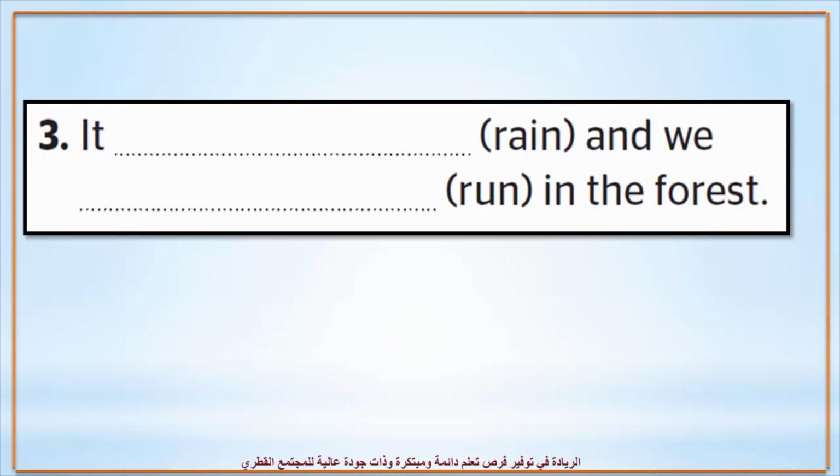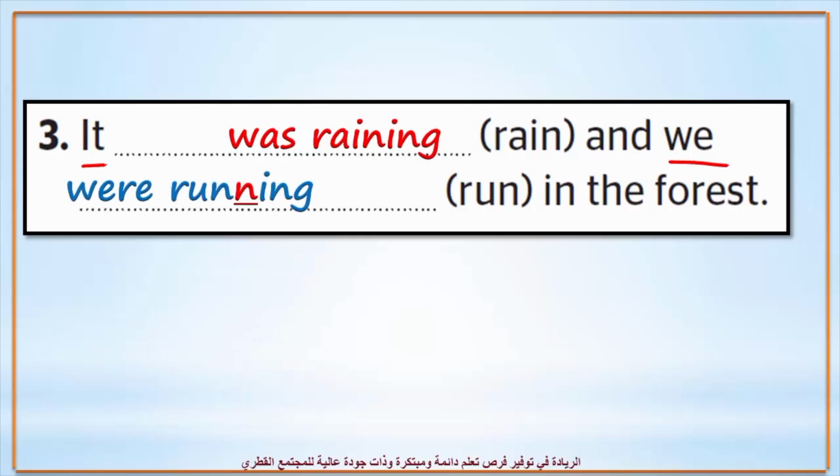Three, read and think. What kind of subject do we have here? We have it and we have we. It takes what? Yes, very good. It was raining. But we takes what? Yes, excellent. We're running. And here we have a note for you. Notes at the end. We have double n here. Why? This is a one-syllable word ending with a consonant, and before it we have a vowel, U. So we double the N.